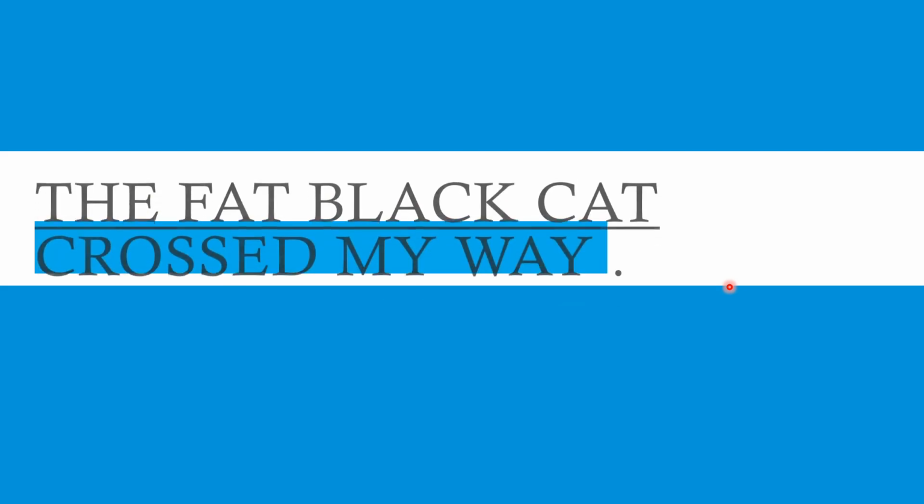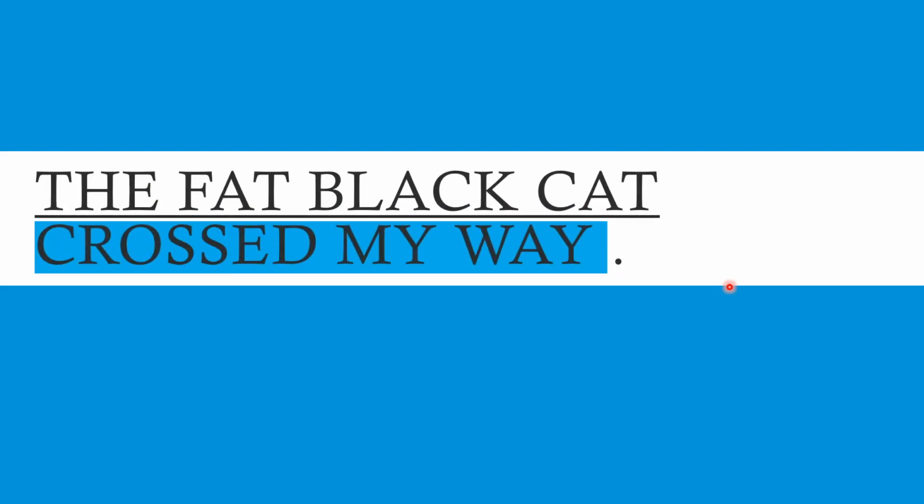Now, next example. The fat black cat crossed my way. Here is also the same rule. We have already come to know that the subject here is the fat black cat, the noun phrase. If we keep the subject apart, what is left? The left portion is crossed my way.